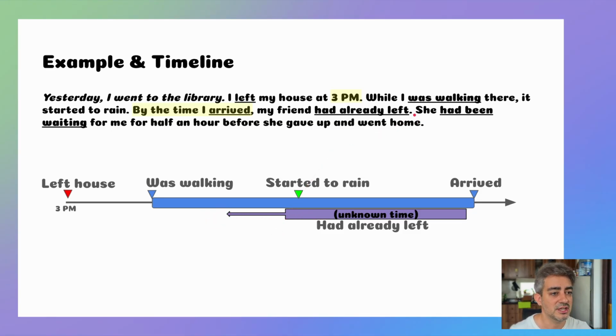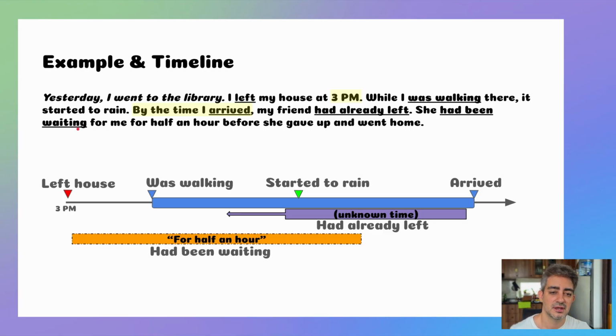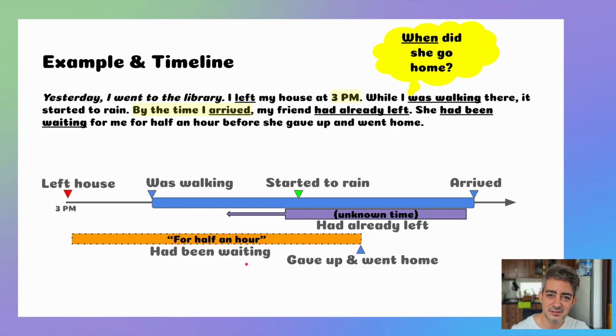Okay, she had been waiting for me for half an hour. All right, again, we have a past perfect, this time past perfect continuous, and we could say she had been waiting for half an hour sometime before I arrived. We don't know when exactly. And that's before she gave up and went home. Gave up and went home happened after she had been waiting. But do we know when she went home?